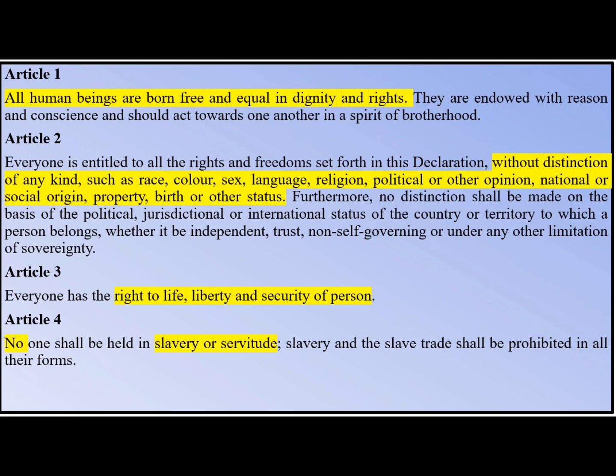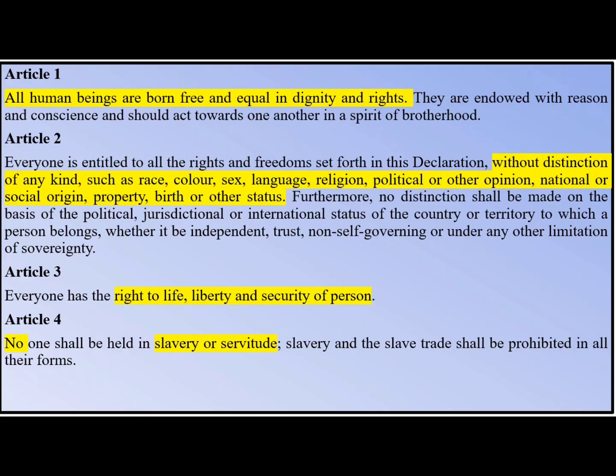Slavery and the slave trade shall be prohibited in all forms. This slavery is provided in the Indian Constitution in some other terms, like forced labor and bonded labor. So you can say Article 23 corresponds to Article 4 of the UDHR.